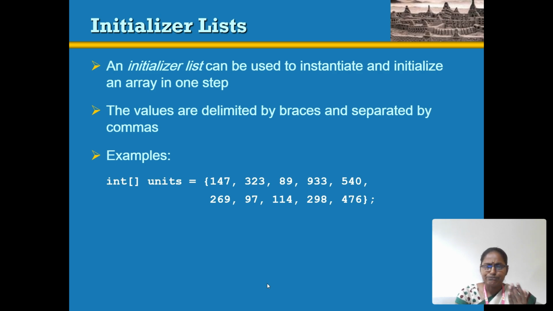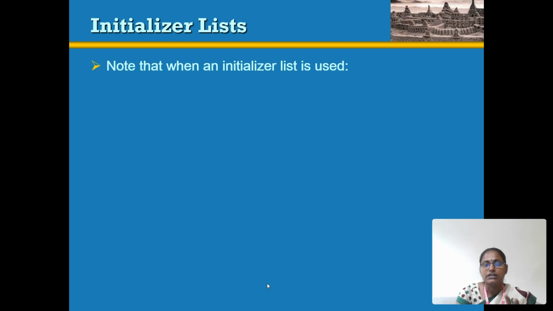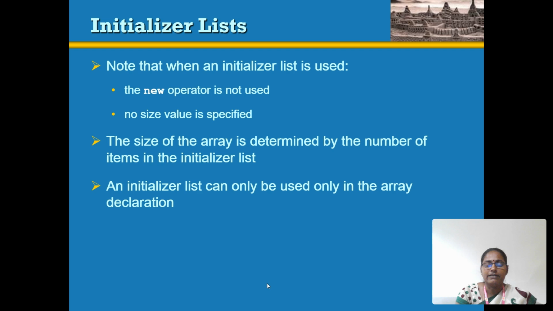Otherwise, we can give character values. Here we give a character value, which is given in a single quotation: A, B, C, D, F. It is called a single quotation. For example, we give SSM in quotes. SSM is a string, but a character is contained only in a single quotation, whereas a string is contained in a double quotation, and the comma is what separates the values.